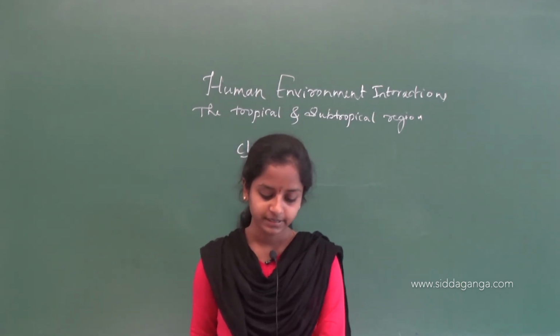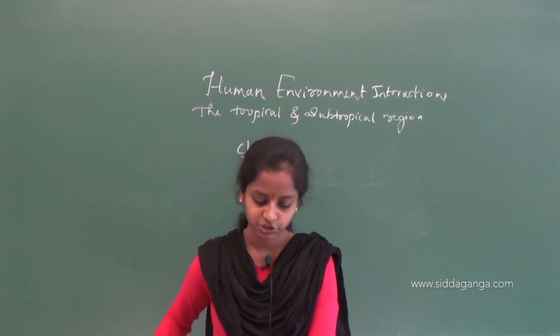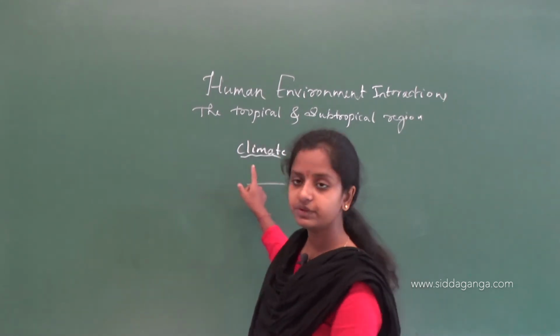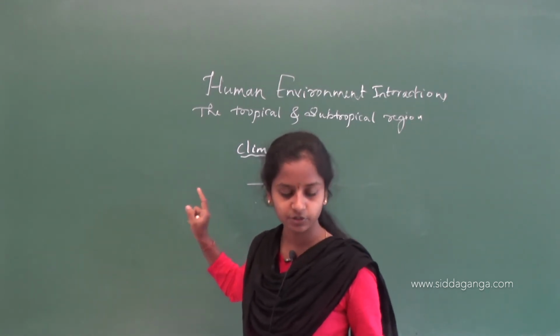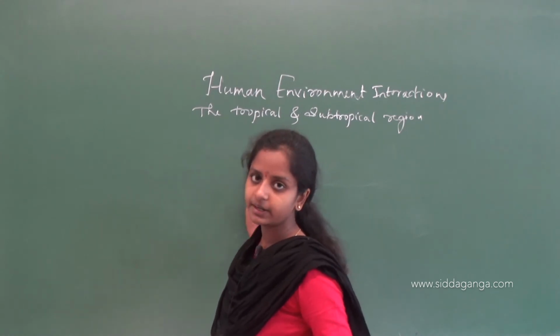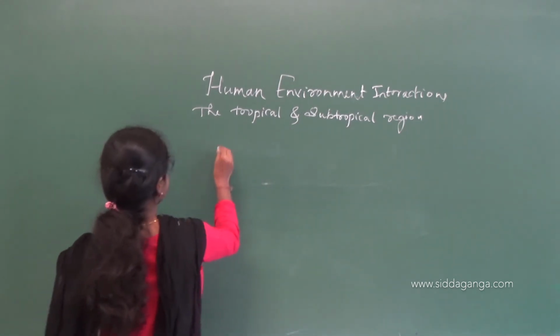Rainforest. As it rains heavily in this region, thick forests grow. Here we have seen about the climate of the Amazon, that is a very hot and humid climate. Now we'll see about the rainforest.